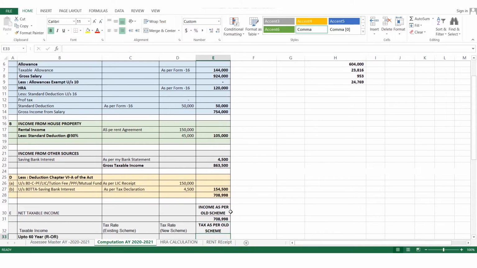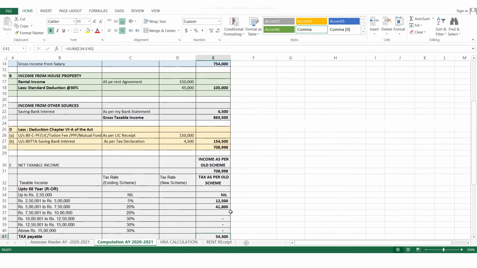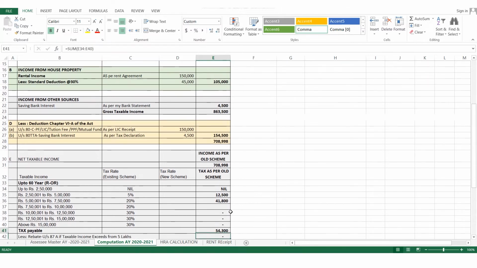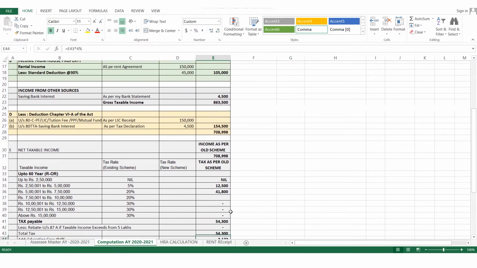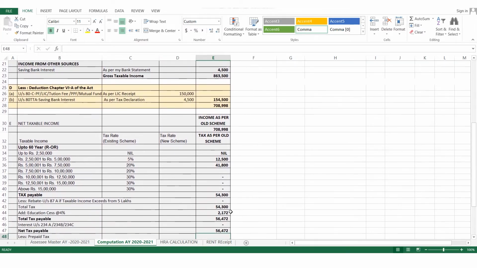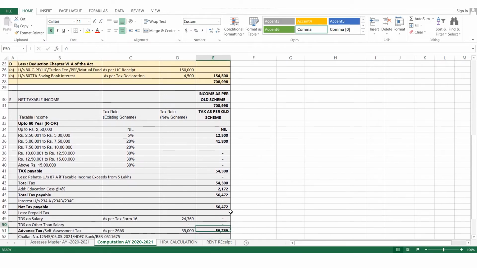Then the tax of Mr. Rohan Bajaj would be calculated as per the slab rate of the old regime, as Mr. Rohan Bajaj has opted for the old regime. So he needs to pay a total tax of 54,300 rupees. But as per the record, Mr. Rohan Bajaj has had some TDS deducted on his salary.